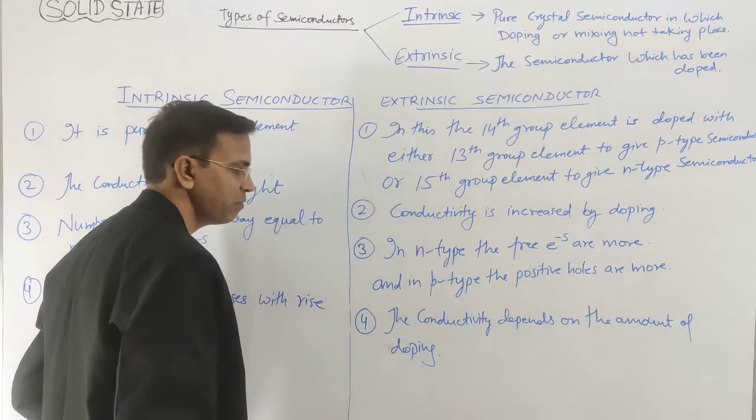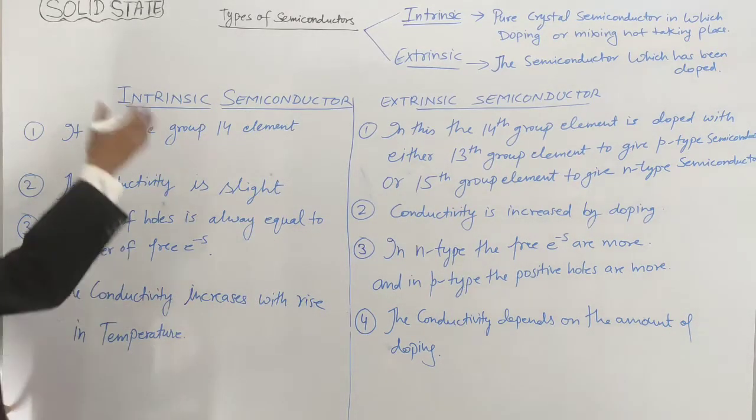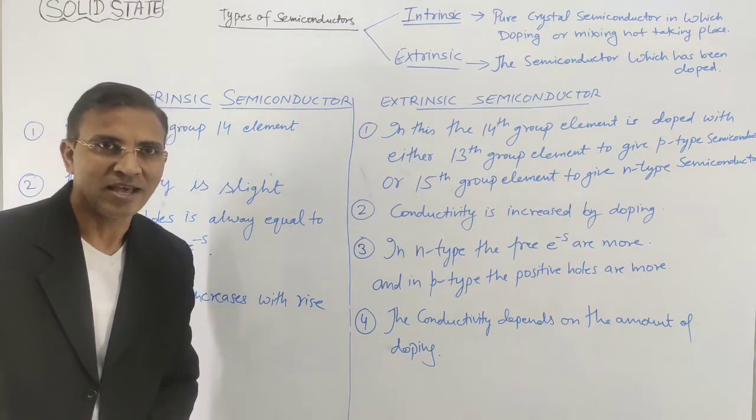More doping, more conductivity. Means more doping, more will be the conductivity of the extrinsic semiconductor, right? So these are the differences between the intrinsic and extrinsic semiconductors, right?